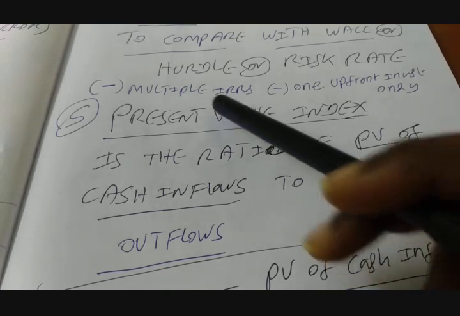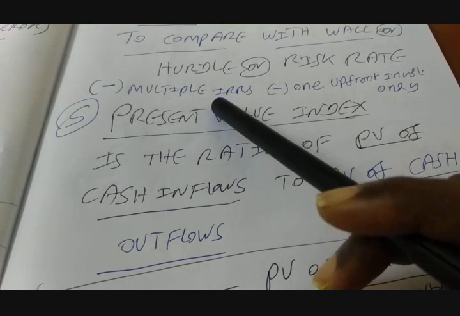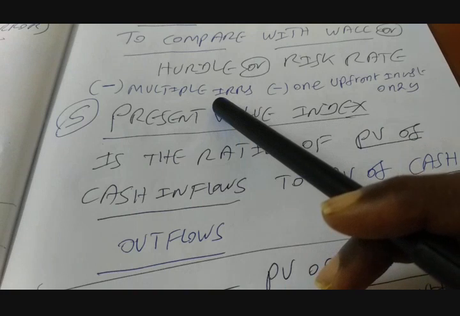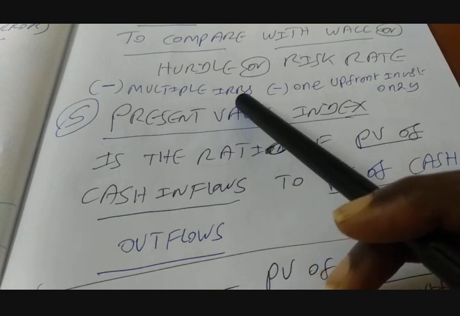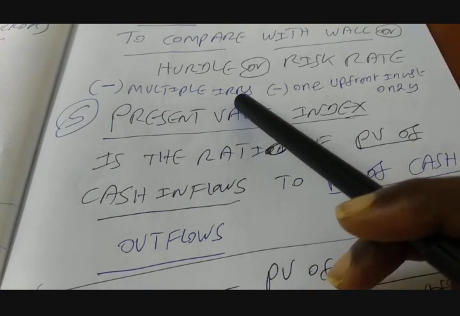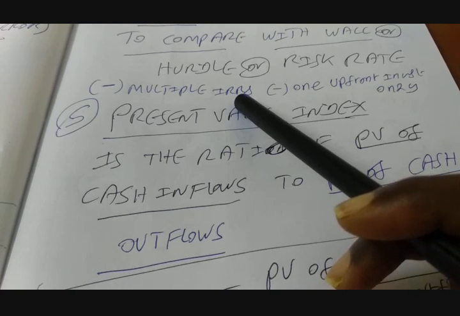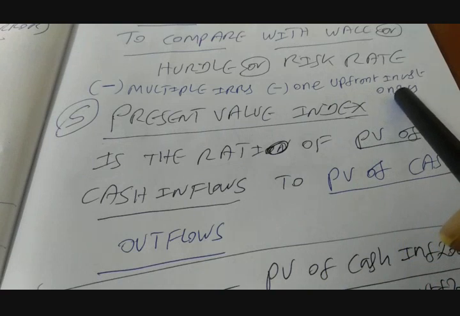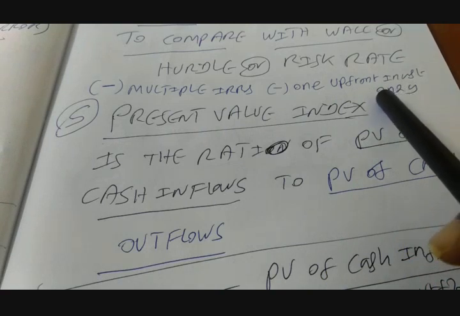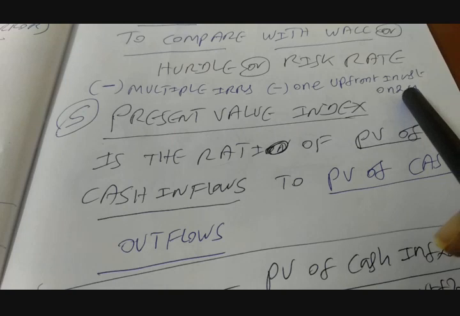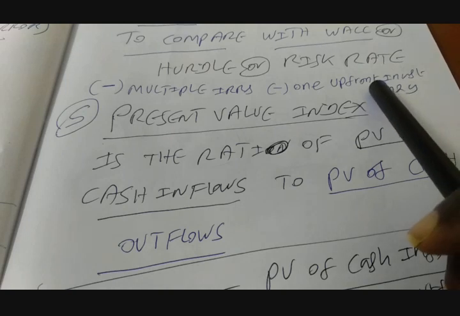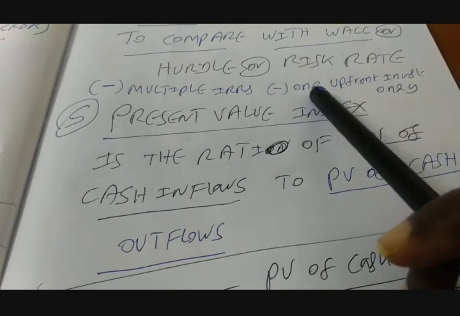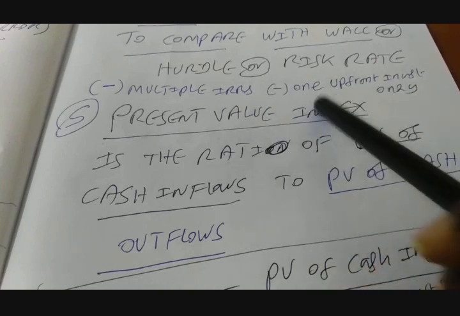So the limitations are basically two. Limitation number 1 is that sometimes some projects give multiple IRRs, okay? If that is the case, we will find it difficult to conclude. The second condition is that IRR requires us to have only one single upfront investment. So for every sign change beyond one sign change, there will be one more IRR. So these are all the problems with IRR.